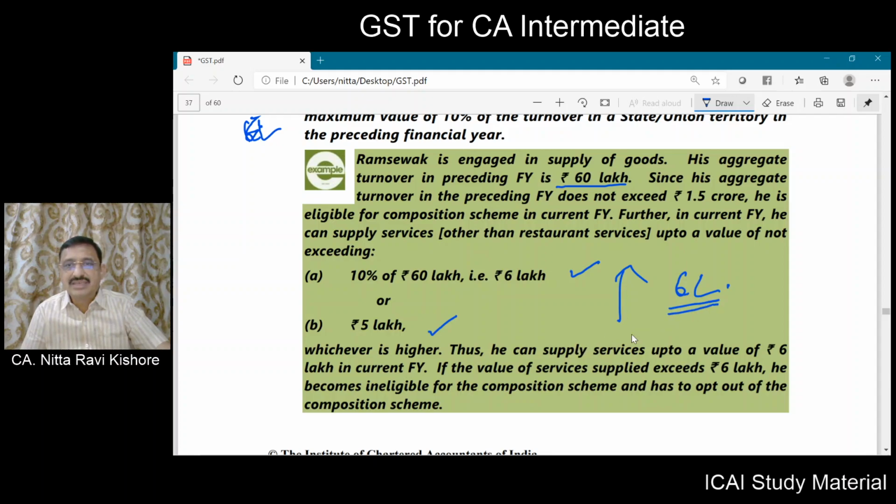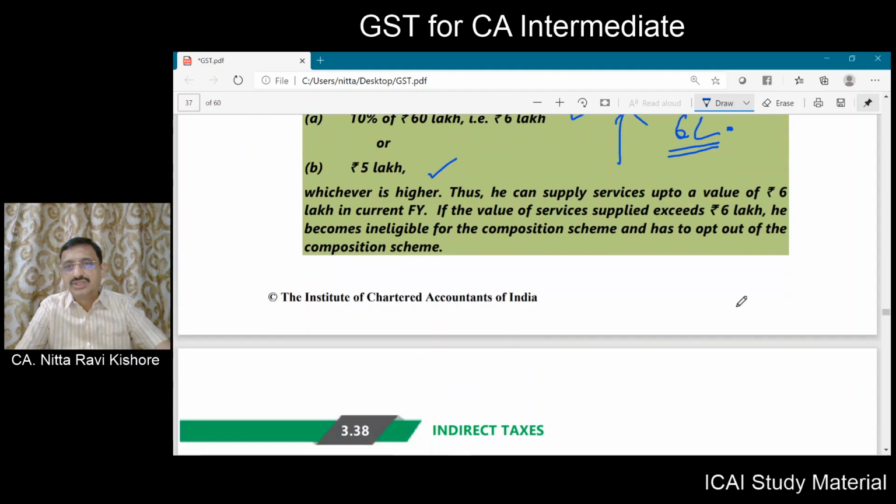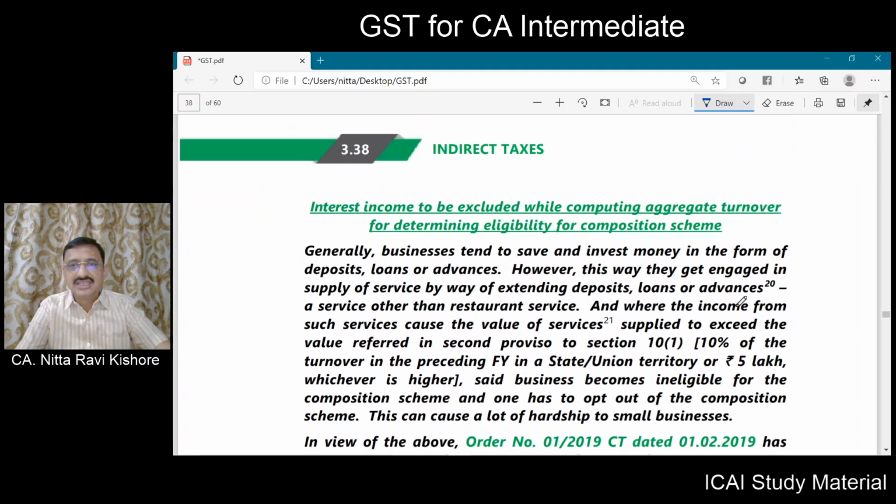So he can supply service up to 6 lakhs in the current year, but still he is eligible. In the preceding year he might have supplied service even up to the extent of 6 lakhs of his aggregate turnover in the state, but still he will be eligible for the composition scheme in the current financial year.